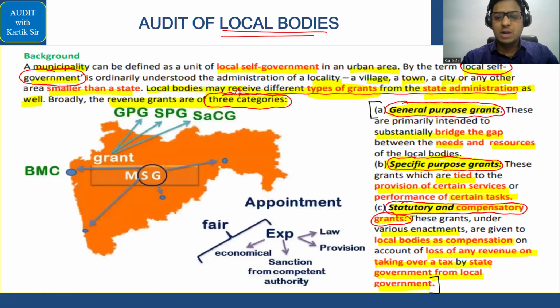You will see general purpose grant, specific purpose grant, statutory and compensatory grant. ठीक है? General purpose grant means whatever the state government gives a local body on a general basis. Sanitation city में maintain करने के लिए, city में water supply continuous रखने के लिए, government hospital, government school चलाने के लिए. That is called general purpose grant. Specific purpose grant is when the local body has incurred a certain expenditure or some calamity has come and they want some money on urgent basis from the state government. That is called specific purpose grant. उसका एक कारण रहेगा. The grant will have some reason for that. And the third is statutory and compensatory grant.